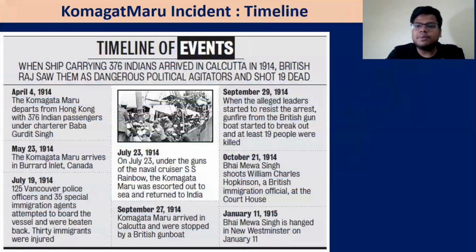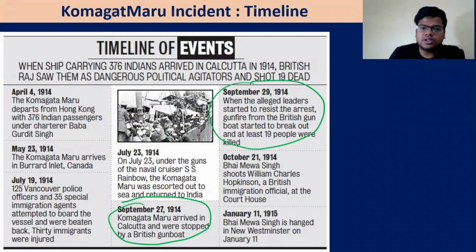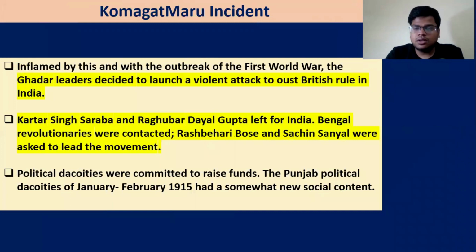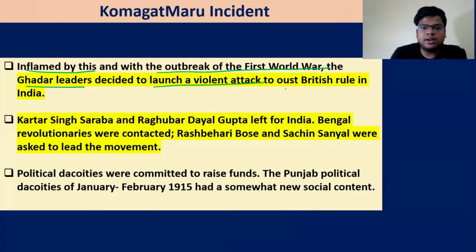Okay? This is the basic timeline. So in September they arrived in Calcutta, and then the alleged leaders started to resist the arrest, gunfire, and all these things happened. Okay? So this is what prompted these Ghadar leaders to decide that enough is enough, and now they will send their people to India. So, inflamed by this and with the outbreak of World War I, the Ghadar leaders decided to launch a violent attack to oust the British rule in India.